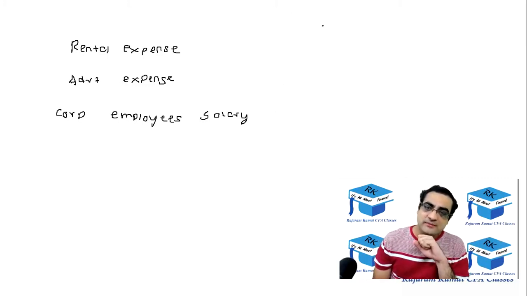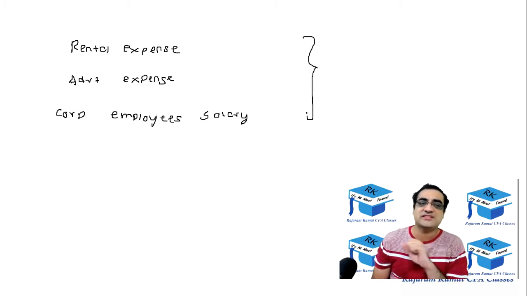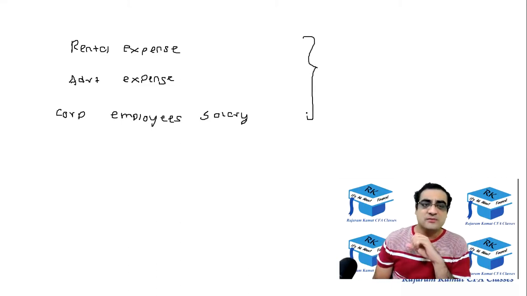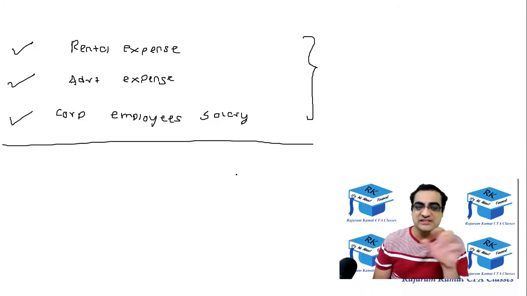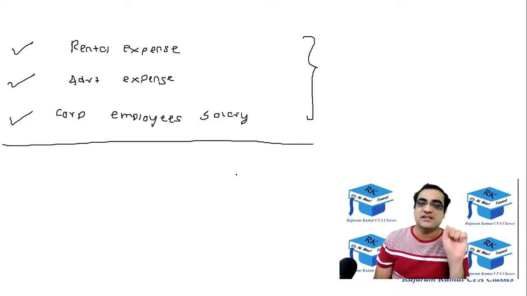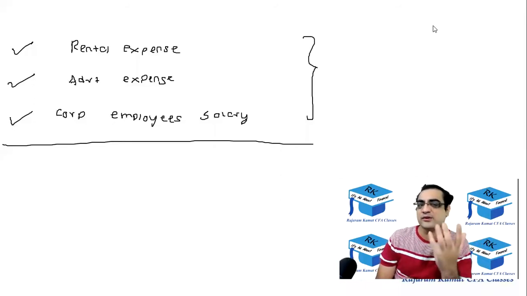Now, can some of you tell me, ये सब तीनों में एक common चीज है? Can some of you tell me what is that common thing in rental expenses, advertising expenses, and corporate expenses? There's some common thing because of which all these things are combined and they are called as something, which I'll tell you the name in a while. Name is not important, but you have to identify what is the common thing between all these three. Anyone? Especially from the non-commerce side, I would be happy. What is the common thing that you could find out in these three expenses?